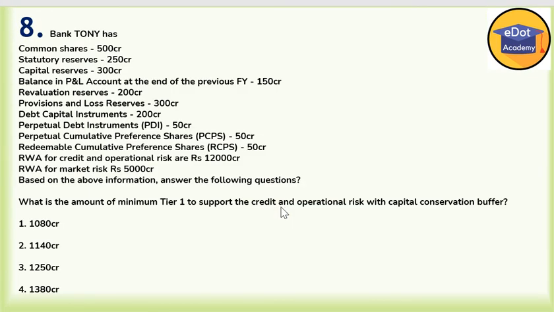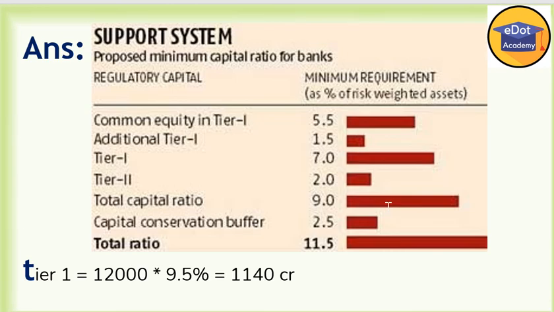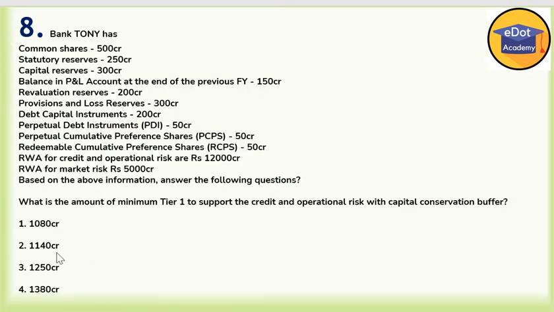Now the 8th question, the data is the same here. What is the amount of minimum tier 1 to support the credit operation risk with capital conservation buffer? So we have to add the capital conservation buffer here, which is 2.5. So 7 plus 2.5 is 9.5%. So 12,000 into 9.5%, we are getting 1,140 crore here. So option 2 is correct here.